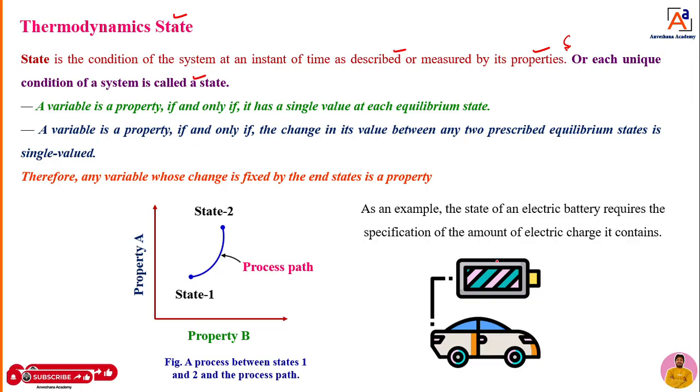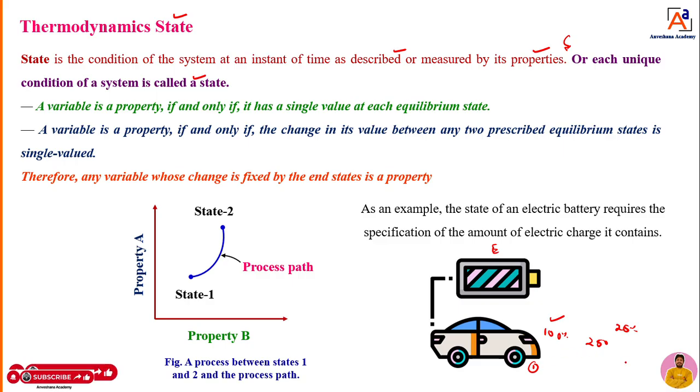How is it now? The electrical battery, as I told you, dear students. I have taken an electrical bicycle; you can take an electrical car. What is the condition of the electrical battery at a particular time? So now you are leaving, right? You are going from one place to another place. At point 1, the condition of the battery is 100%. If it reaches 250 kilometers, the battery condition is 25%. That means you are telling the unique condition of the car or battery with respect to some properties.